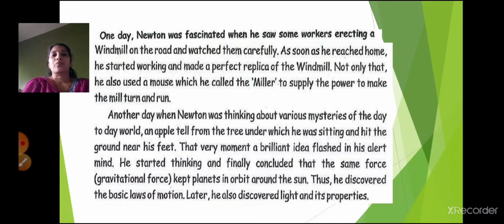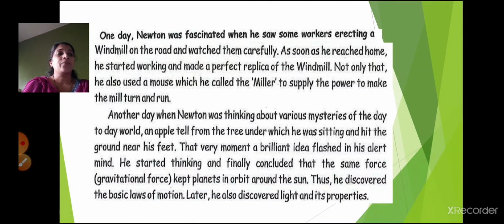So Newton, as I told you, used to always think about new things, right? And as we saw in the starting, one day he was sitting under the tree and an apple fell from the tree near where he was sitting, right? And at that time that idea came into his mind.